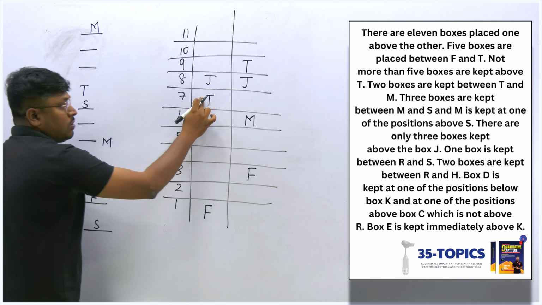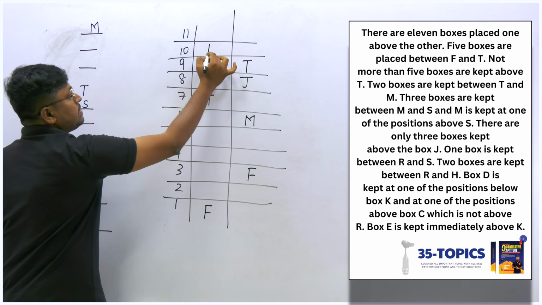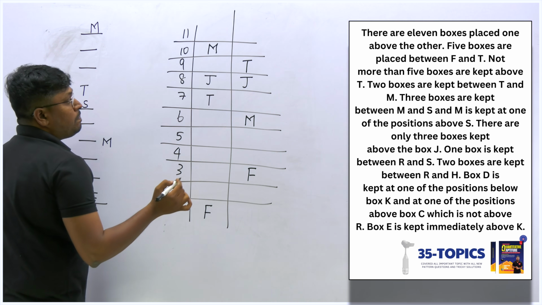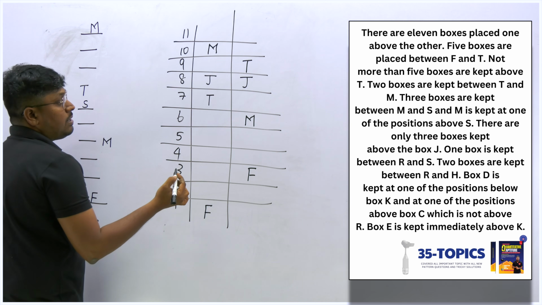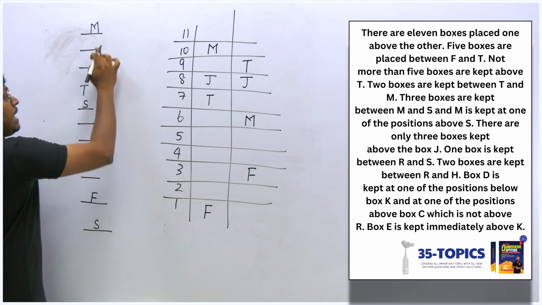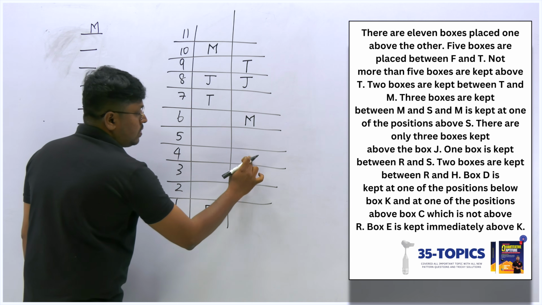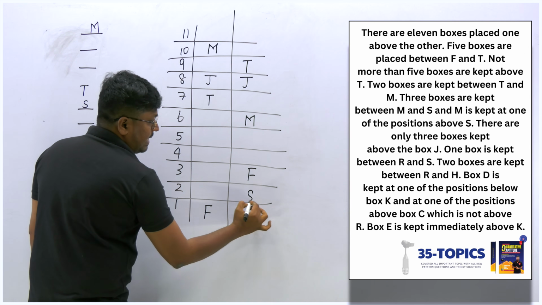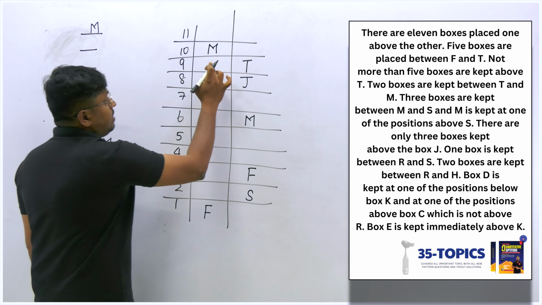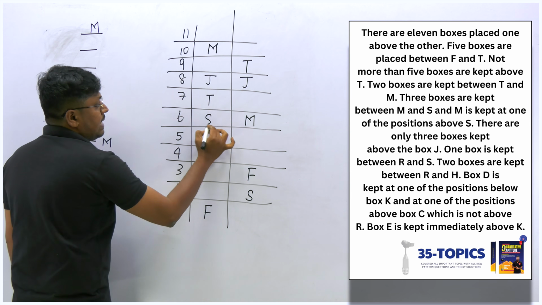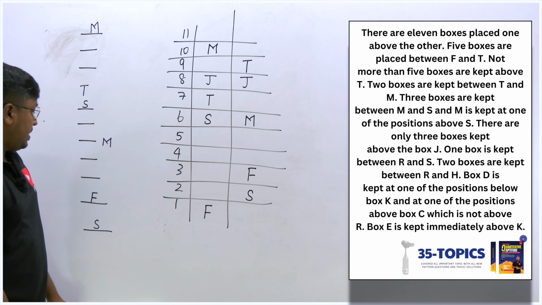So now let me move on to this possible diagram. 1 and 2, this must be M. And we have to place S below M, and between S and M there should be a gap of 3. So 1, 2 and 3. So I can fix S here, 1, 2, 3. Here 1, 2, 3, and I can fix S here. So finally we are getting two possibilities.